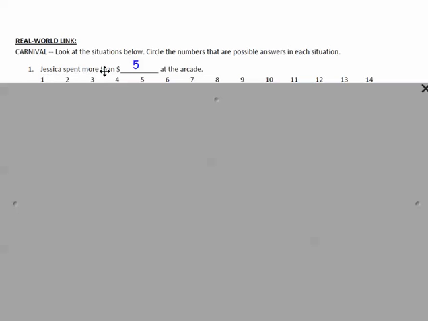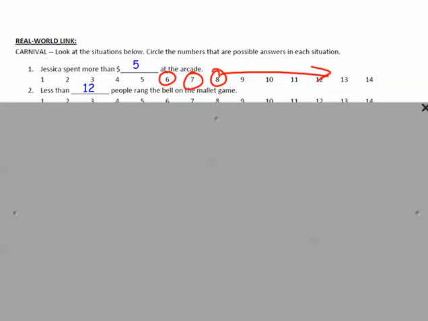More than 5 means that it's got to be anything more than 5. Okay. Less than 12. So less than 12 means that it does not include 12, it's less than 12.